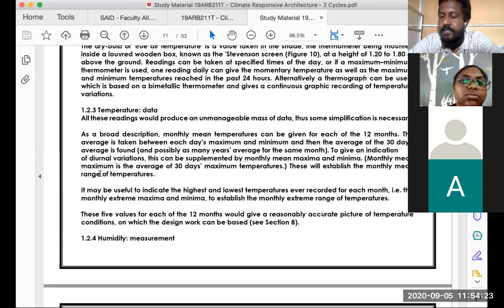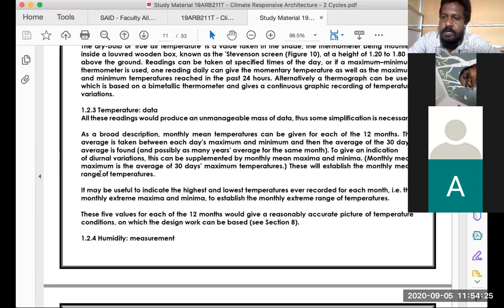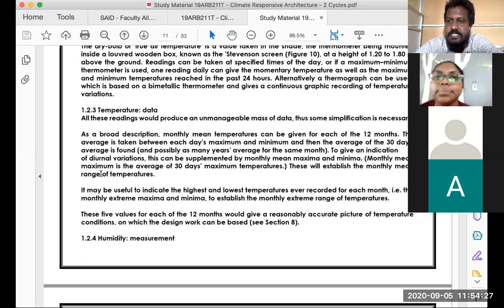Well, how is it that we're going to know about it? So we get to know what exactly the place is responding to, what exactly the place is receiving from the atmosphere. And we tend to design our buildings appropriately based on the temperature, whether to allow the openings to be bigger so that we allow the external air to come in.